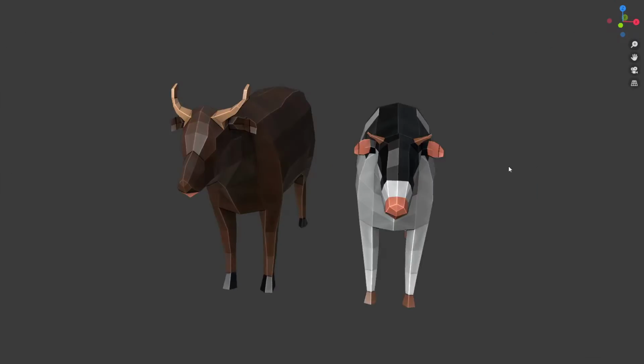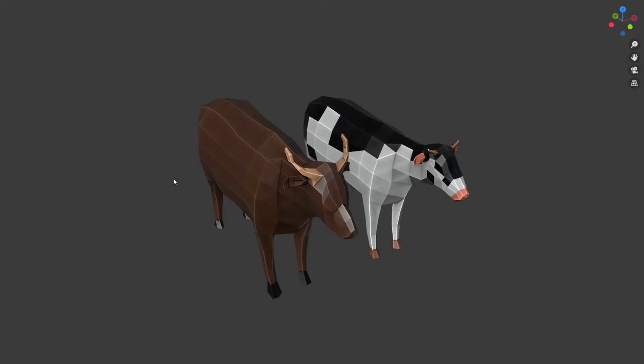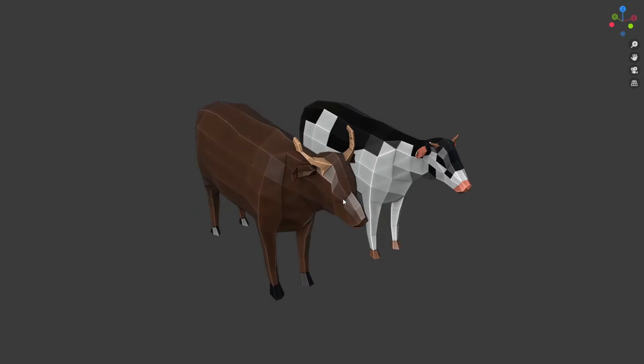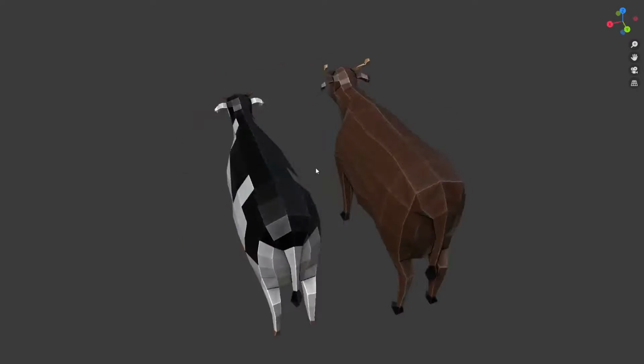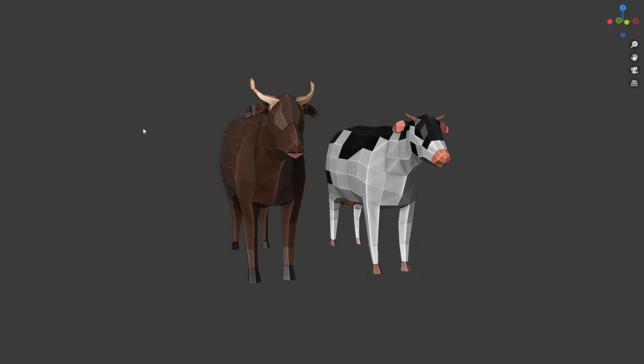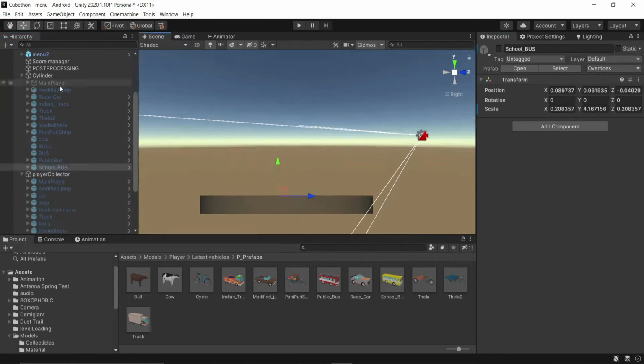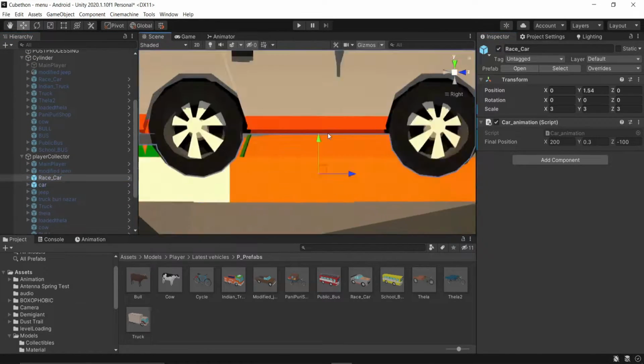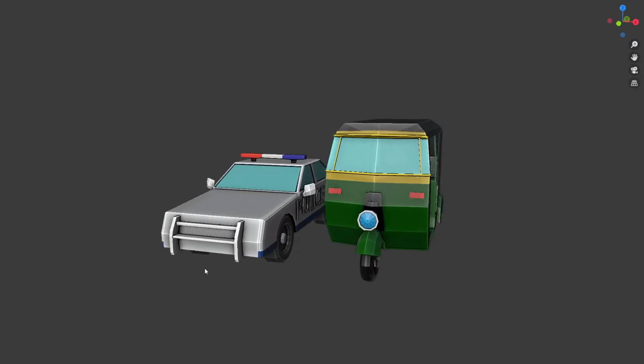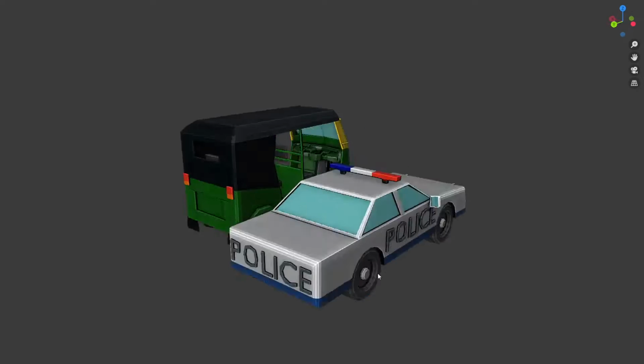And by looking at the cow and the bull, if you are thinking that how the cow and the bull will run, then it is a suspense and a surprise for you, but you have to wait for the game to release. And in this new devlog, I am going to do some improvement in the game and adding lots of new things, such as a brand new auto rickshaw model and a police car model, car horns and its lights.